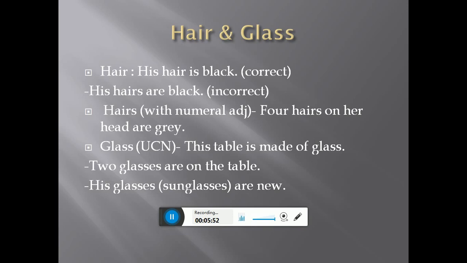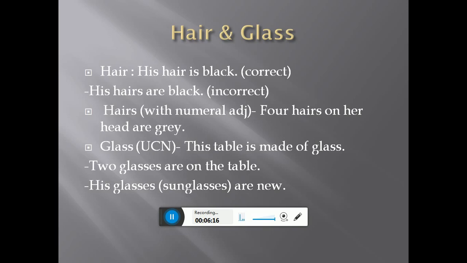Next one is hairs with a numeral adjective. When you have a numeral adjective with the word hair, you can use it as hairs and you can also consider it as plural. 4 hairs on her head are gray. 4 means we can count them. 1, 2, 3, 4. So 4 hairs.